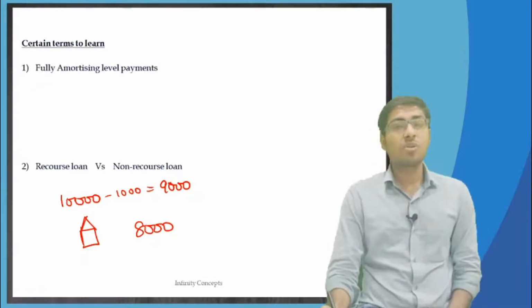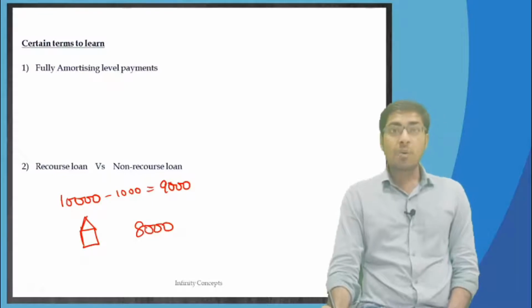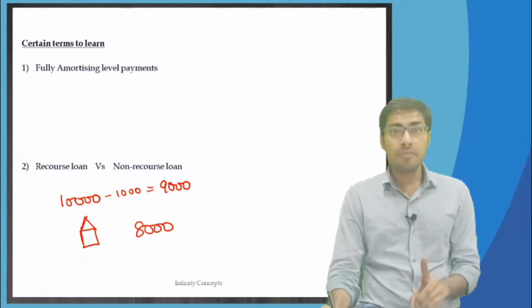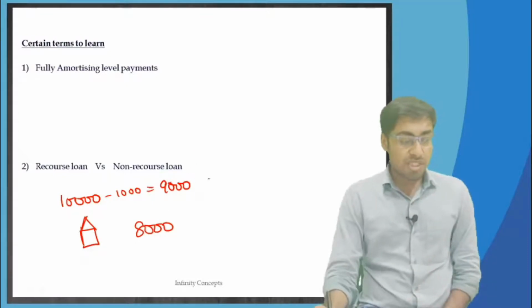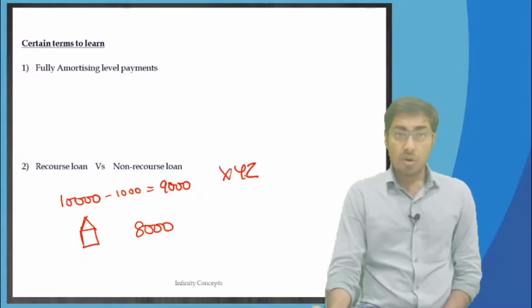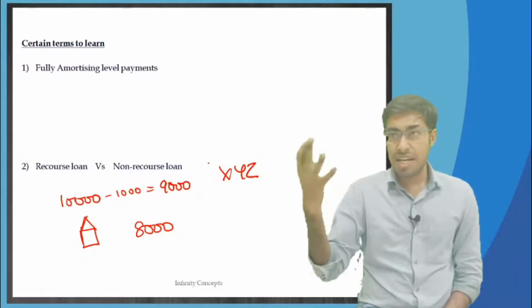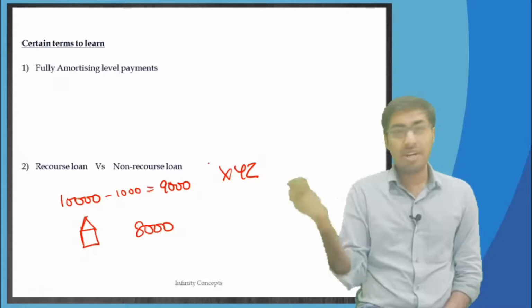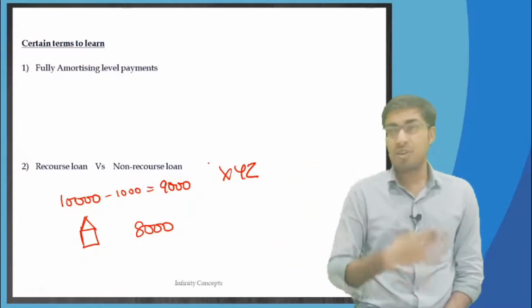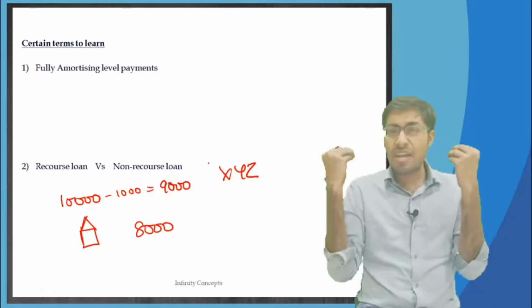Now if it is a recourse loan, I can go to this person XYZ, wherever his another home would be, he would be staying somewhere with his parents or with his friends, wherever he would be staying.